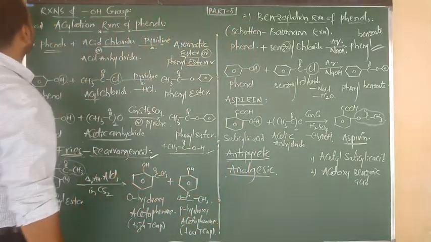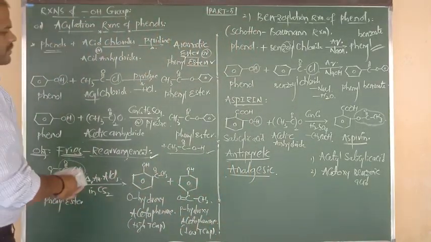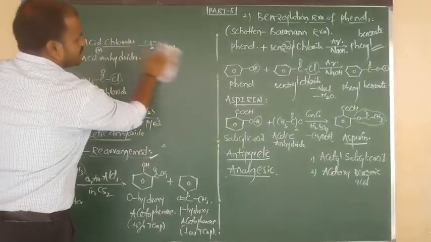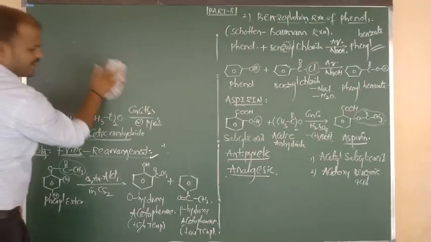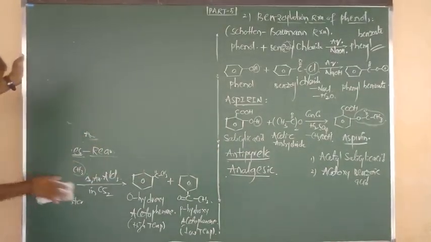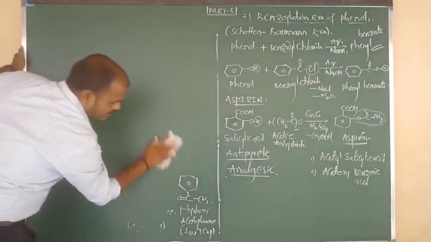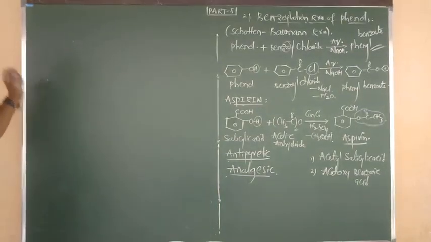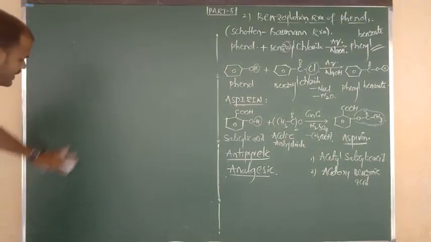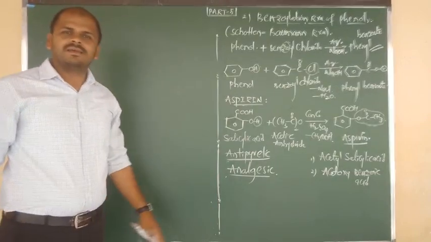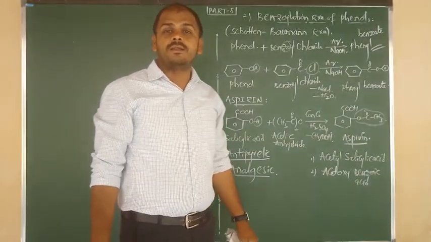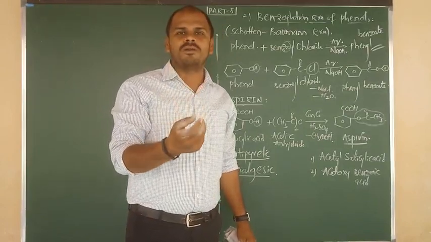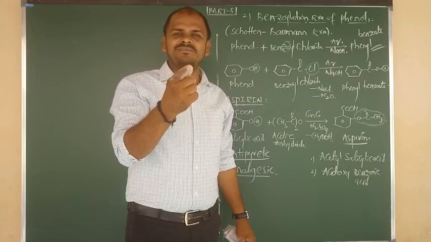What is meant by esterification of phenols? Try to say a common definition of esterification. The esterification definition is: carboxylic acids on reaction with alcohol in presence of, what did I tell you beta, mineral acids, form a fruity odor compound, a sweet smelling compound, that is nothing but what?